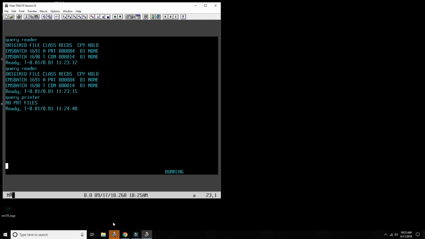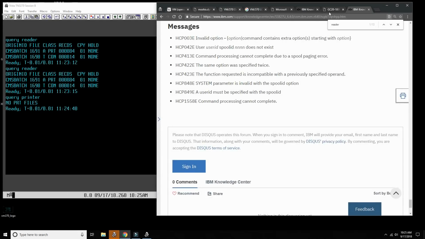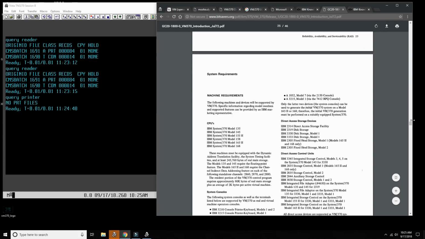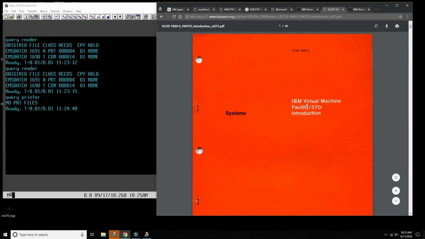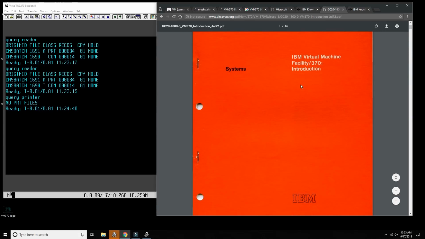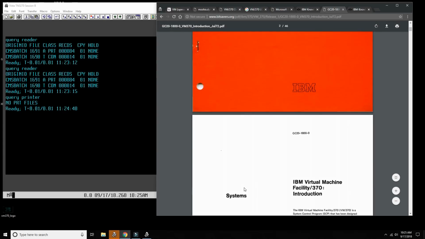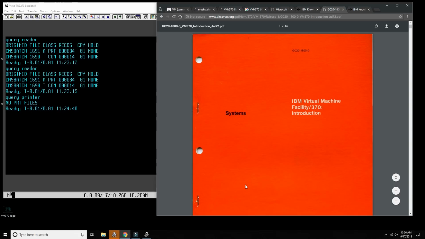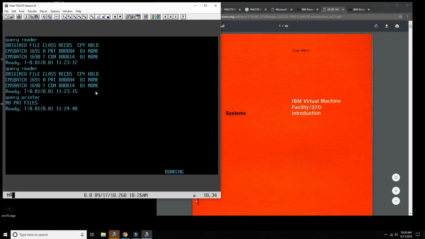Now, one thing that is very important is to read the manual. So there's this very famous manual here, the red one I call it. It's an introduction. I'll link to this manual in the description below this video. You kind of have to read through that a little bit to get the feeling for it. GC20-1800-0, that's the manual. There's plenty more, but that would be a good start to start reading about it. So who's read the manual? But this is how you work with it.